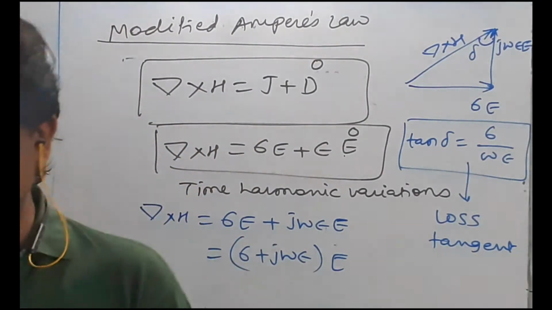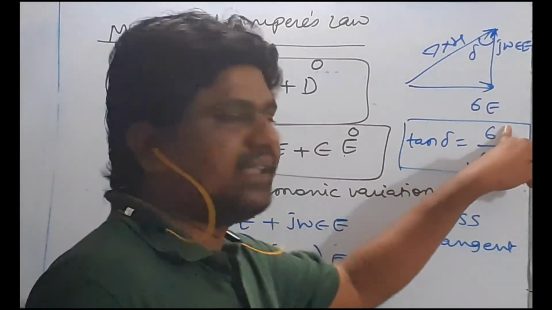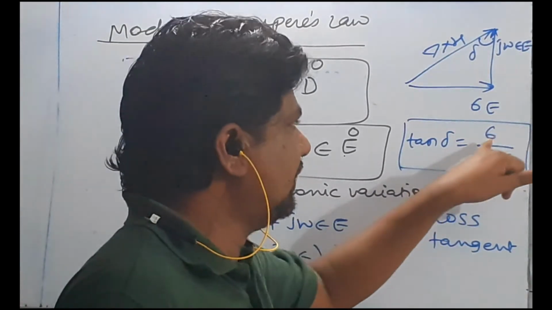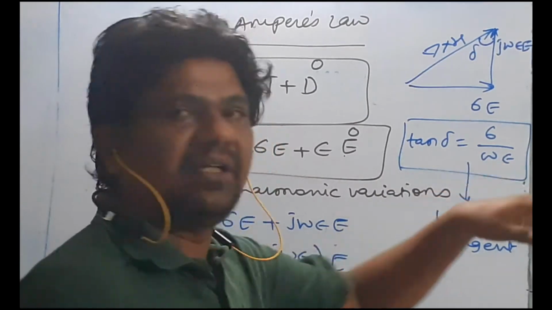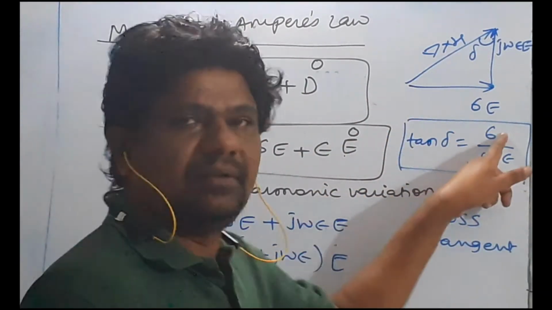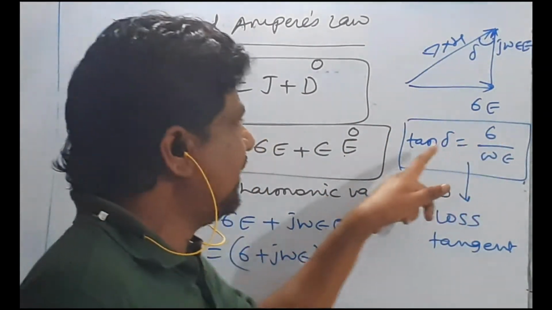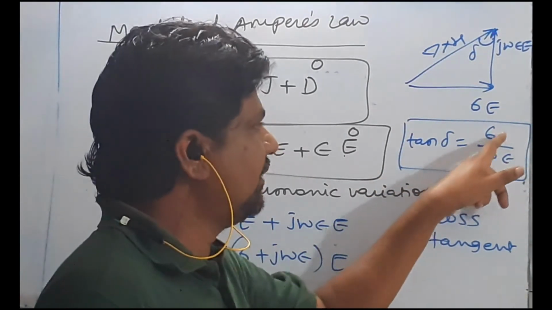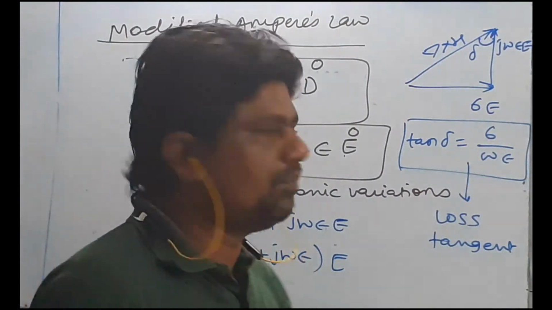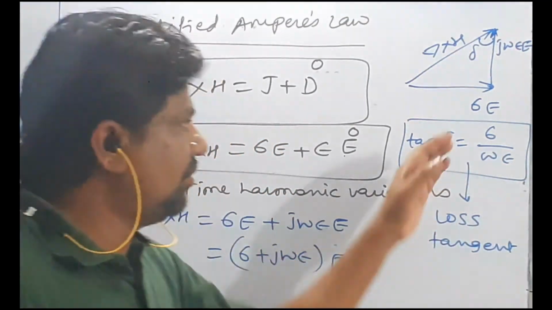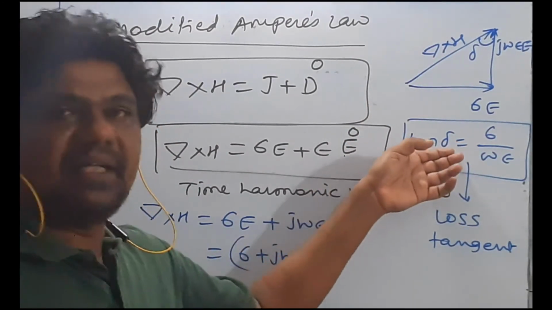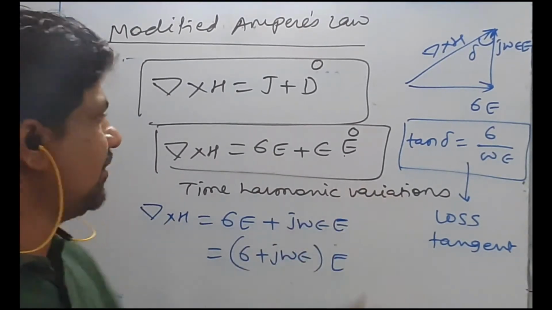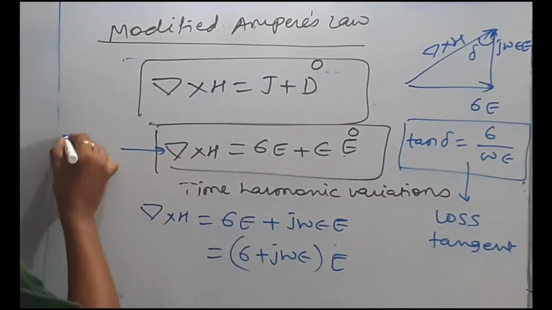What is the exact meaning of loss tangent? Basically, we can use loss tangent for classification of the material. Sigma is very high, infinity for a superconductor. Sigma upon omega epsilon is very large as compared to 1 for a conductor like copper. Then sigma is equal to 0 for a lossless dielectric. Then sigma upon omega epsilon is very small as compared to 1 for a lossy dielectric. So depending on that, we can apply this time harmonic Maxwell's equation. So this now becomes Maxwell's equation for time varying field.